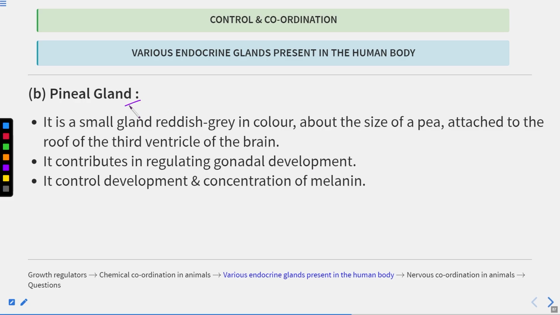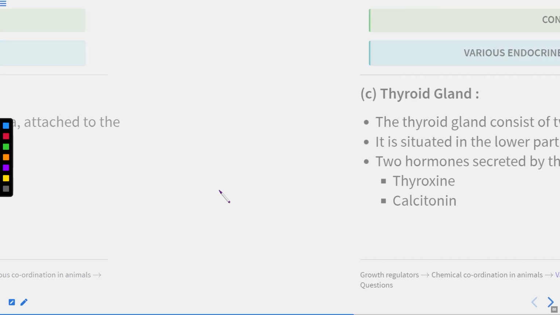So next is the pineal gland. It is a small gland, reddish gray in color, about the size of a pea, attached to the roof of the third ventricle of the brain. I've shown in the image the location of the pineal gland. Now it contributes in regulating gonadal development, and it also controls the development and concentration of melanin.